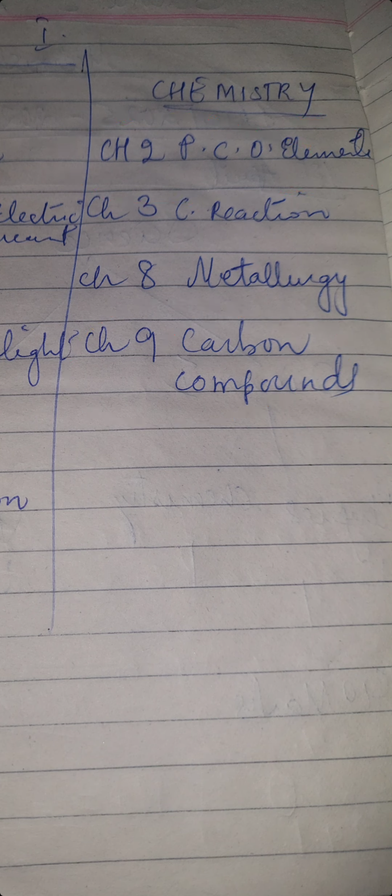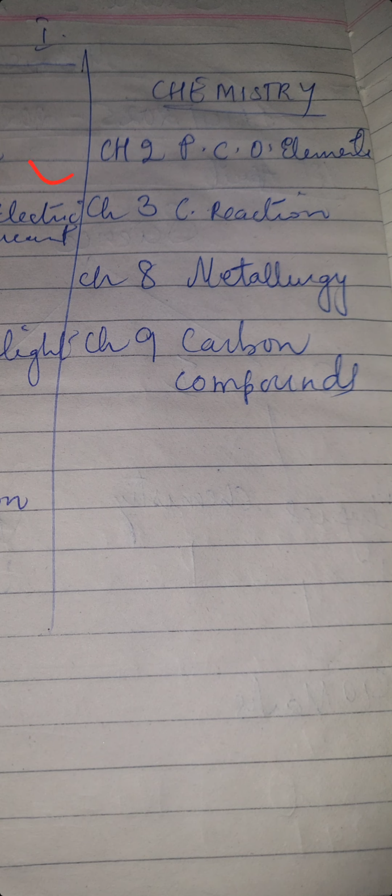We are talking from the point of view of the board exam, not about the unit test or semester that you are going to study, but directly about the board exam. So the most important chapters are periodic classification of elements and carbon compound. From these chapters at least 15 or 16 marks of questions come. So don't take these chapters lightly.